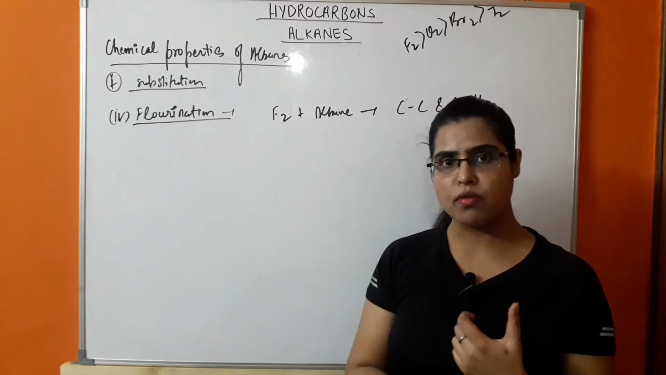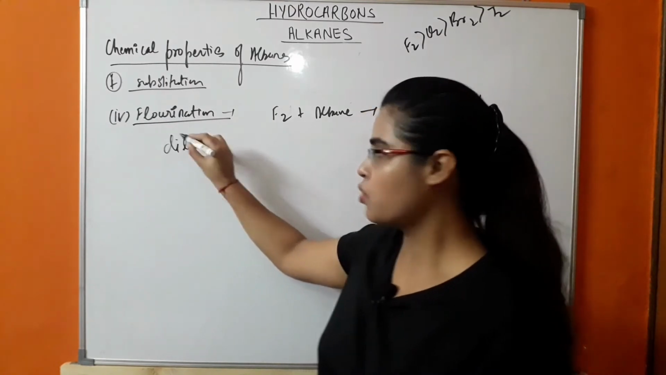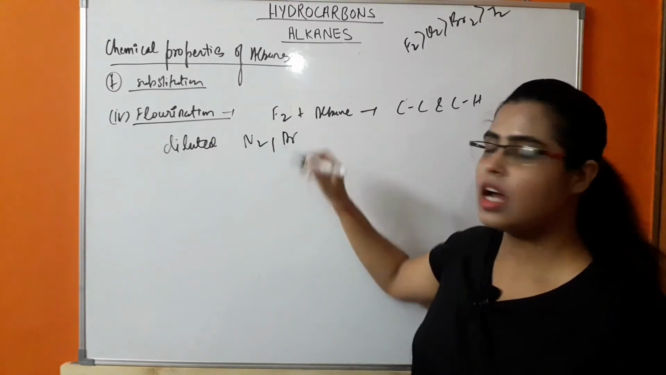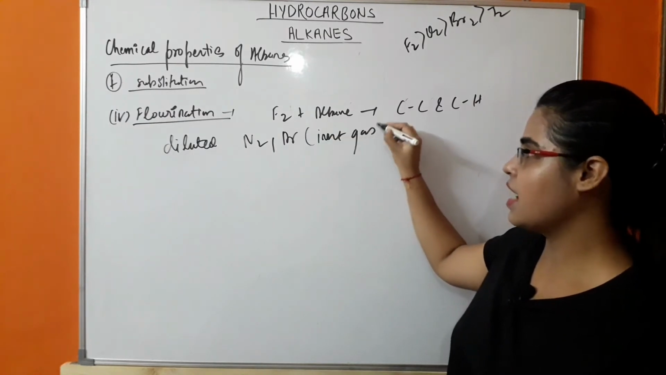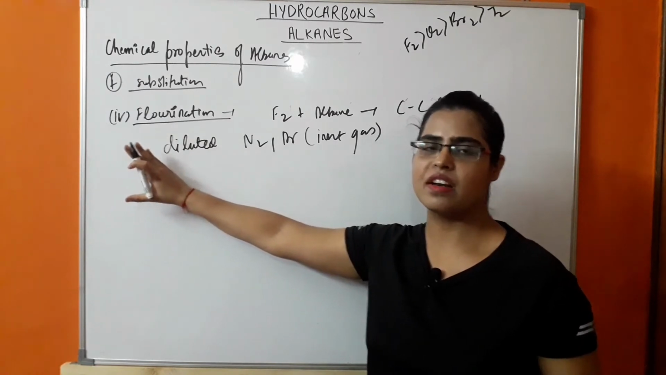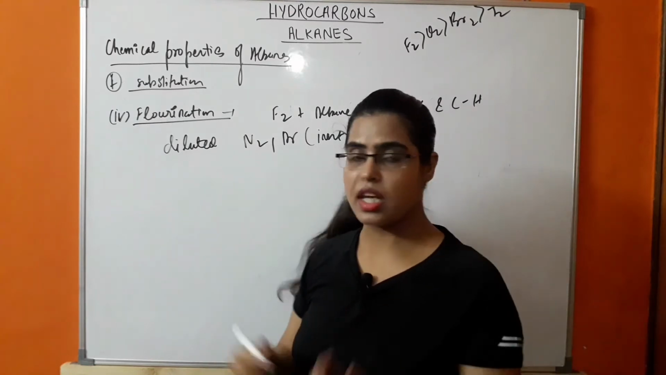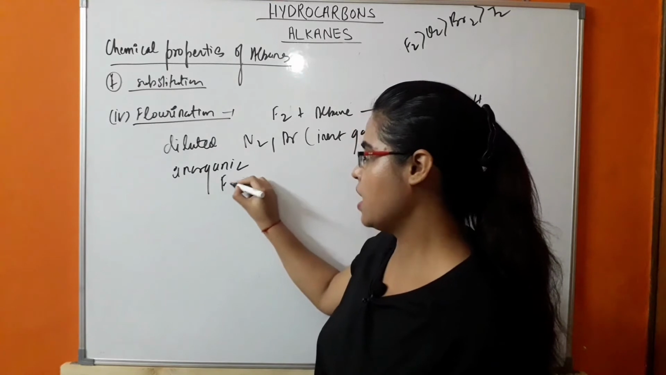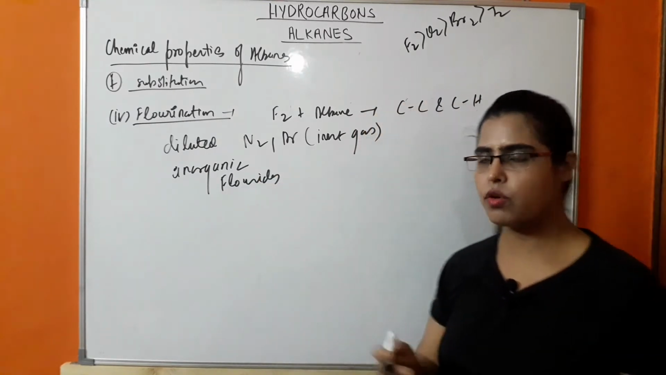Instead of using pure fluorine, it is used in diluted form. So it is diluted with nitrogen and/or argon. These are inert gases. So these inert gases are used to dilute fluorine, and then this fluorine will react with the alkane. And the second method is by using inorganic fluorides, which behave as a source of fluorine.